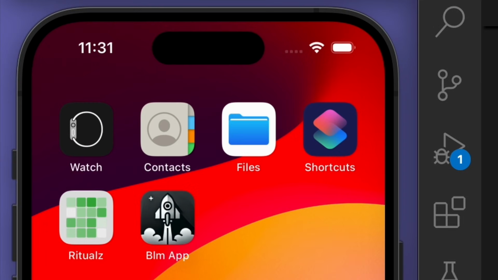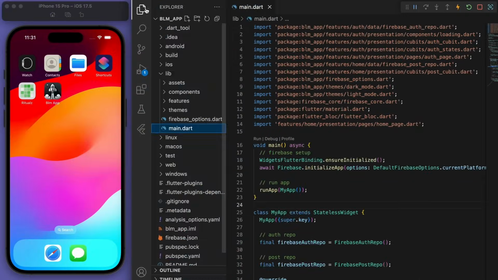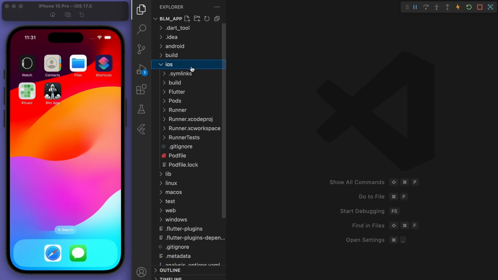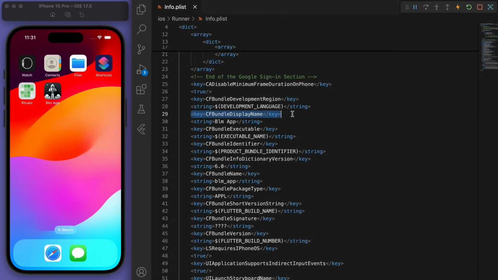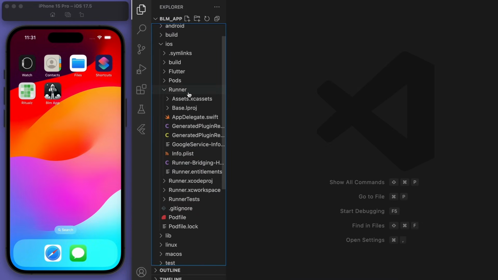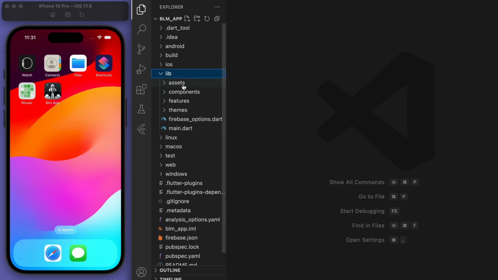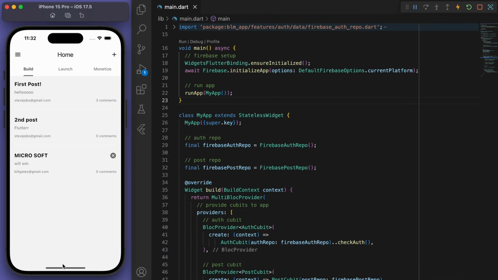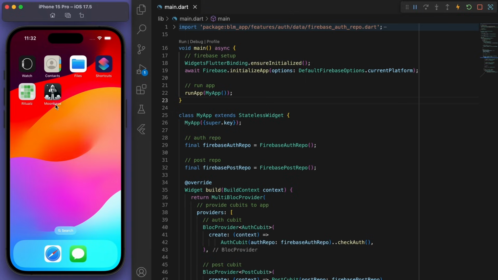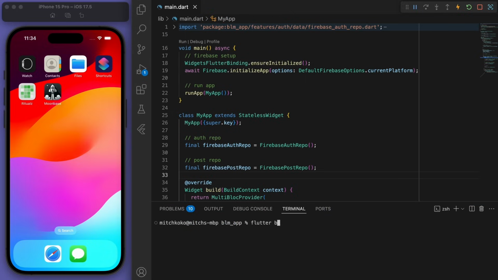Coming back to our code, you can see the app. I want you to go to iOS runner and then info.plist. And this display name, you can see it says BLM app. So I'm going to change this to just whatever I want, so Moonbase. And then again, if I just rebuild the app, hopefully it'll give us the good name. Yes, there it is, Moonbase. Sweet. And then now let's go to our terminal and type flutter build iOS.